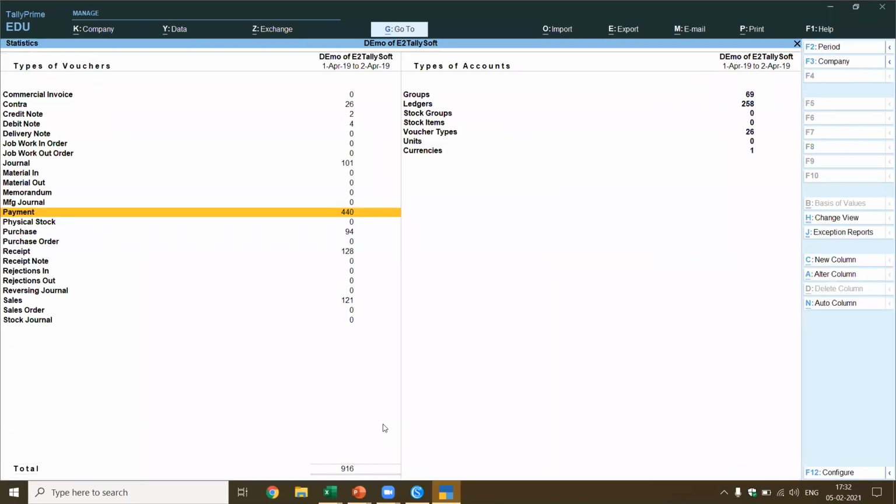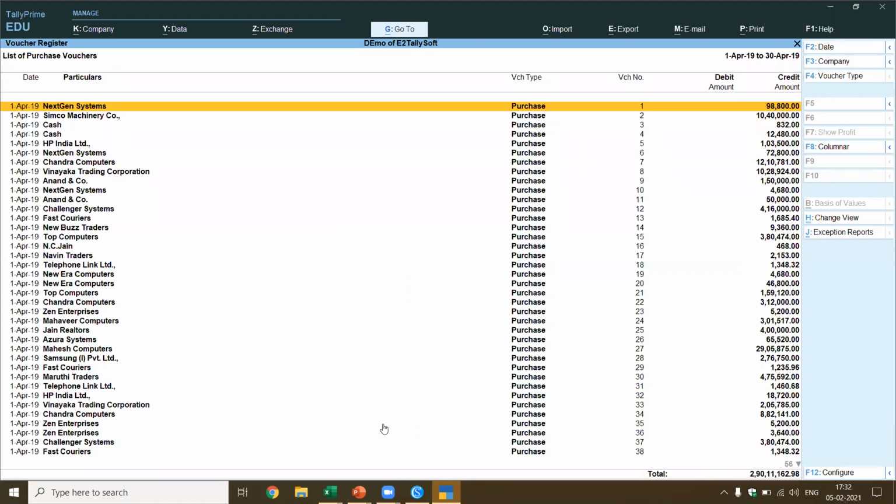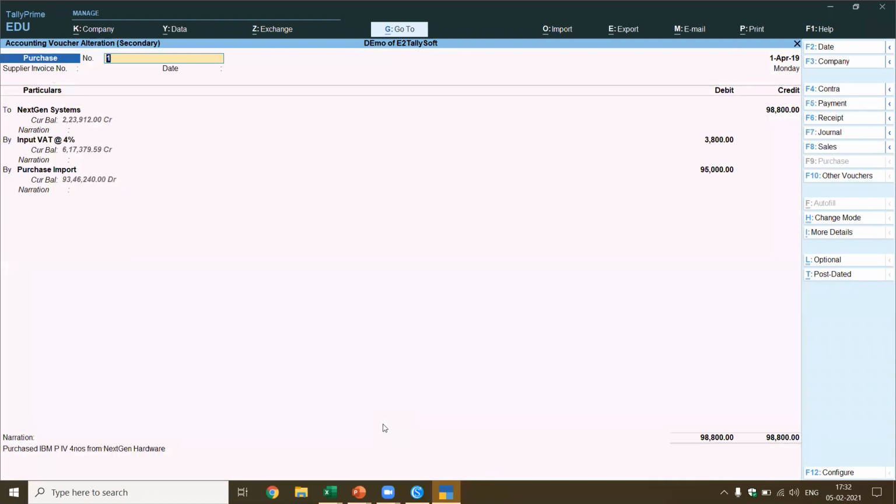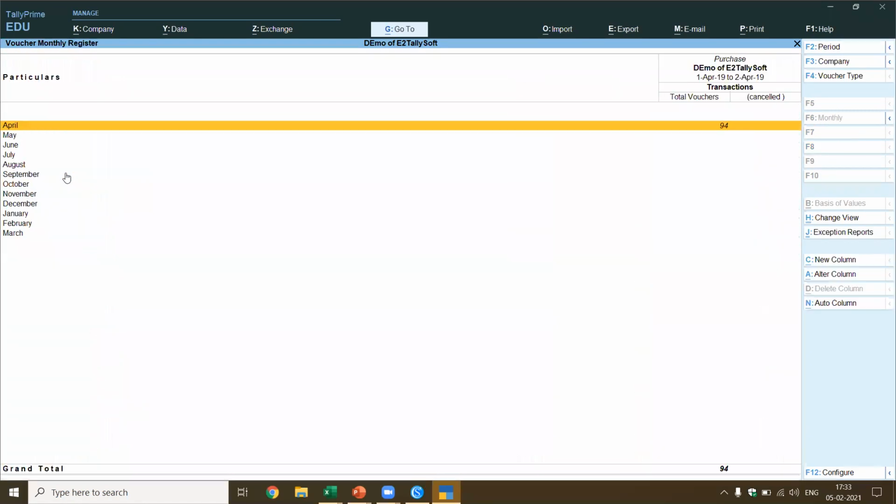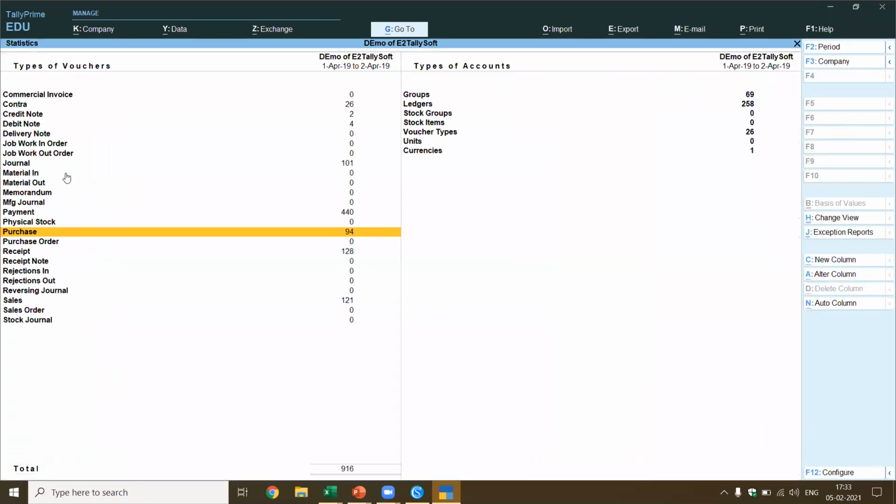When the data is available in Tally, you can generate any type of report which is by default available in Tally. Now let's look at purchases. In this case, I have not given the supplier invoice number. If I had included the reference number, the supplier invoice number and the date could also have been included. Now you see the party's account is created and the debit and credit is created. All the purchases have come. This is how simple it is to import the masters and the vouchers.